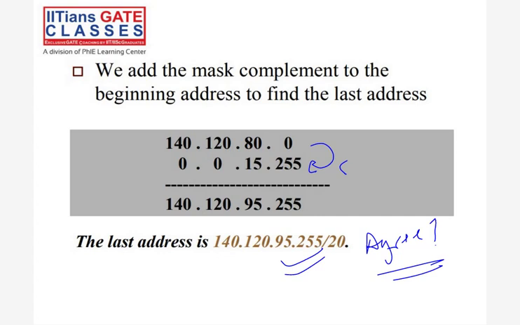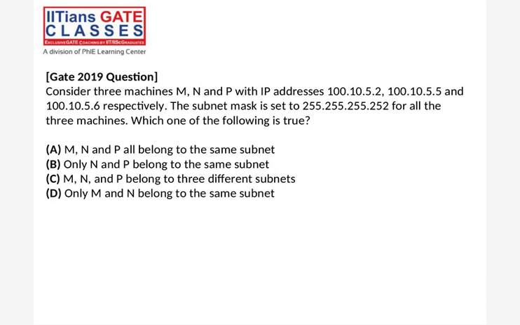Okay, now a GATE 2019 question. You got the basics, everything is clear. Now see how the question comes with subnetting and all these things. Consider the 3 machines M, N and P with these IP addresses. The subnet mask is given.